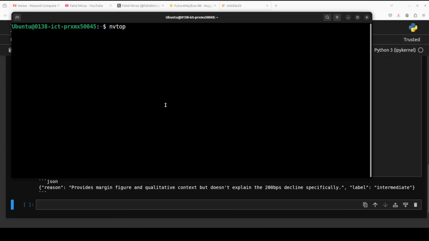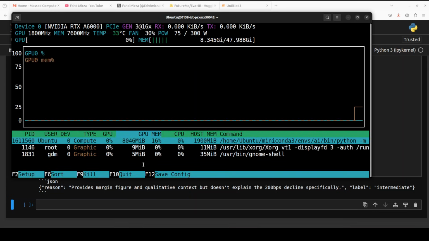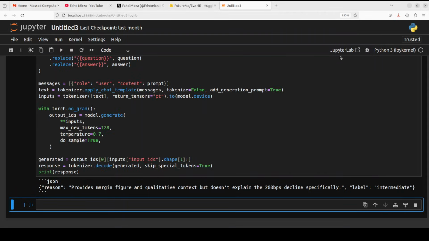While it runs, let me show you the VRAM consumption. So it is again a touch over 8 gig, as you can see, fully loaded onto the GPU, and it has given me a very correct answer. It is intermediate because it didn't fully evade. It tried to give the answer, but it was not specific at all, and it has given me the reason too, that it doesn't explain the 200 basis points decline specifically. Really good.